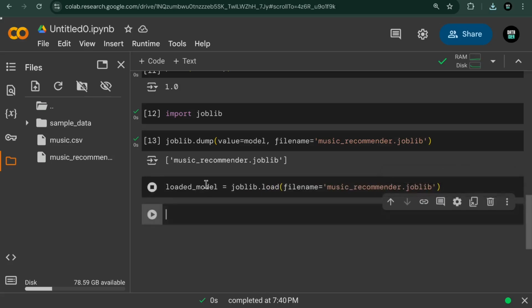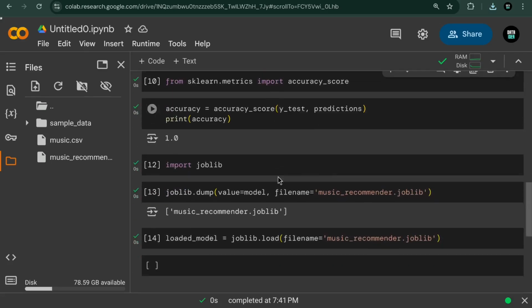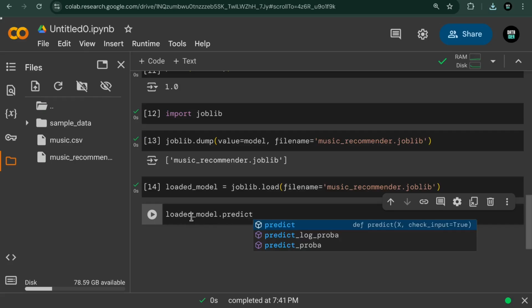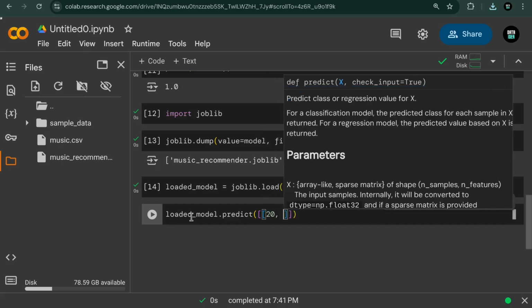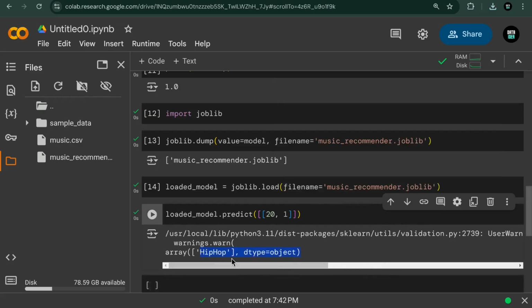After loading your model, you can again use it to make predictions. For example, I can make a prediction for a person that has maybe 20 years and is male. So I say loaded_model.predict, and predict on a person that has 20 years and is male, and this one is hip hop.